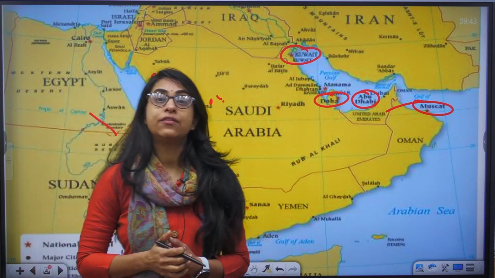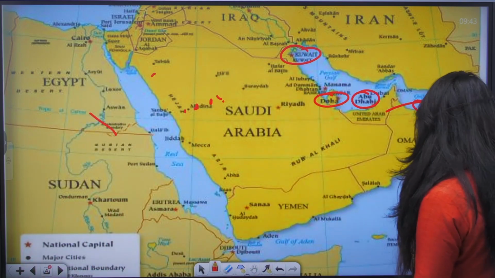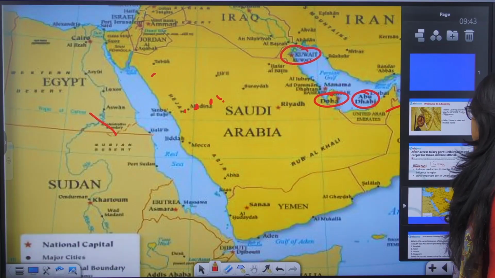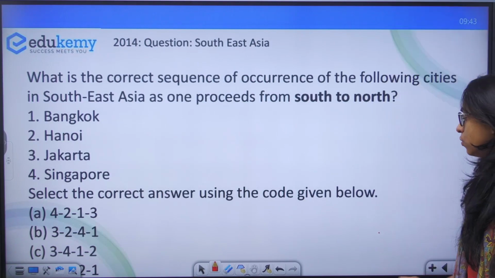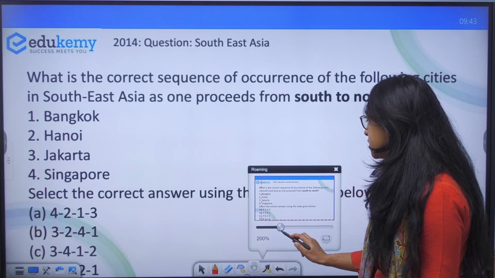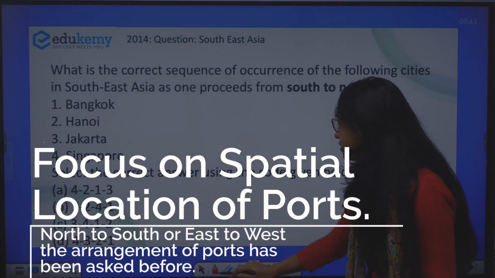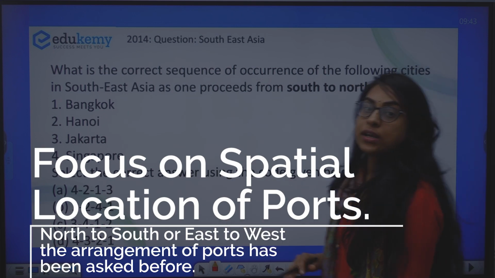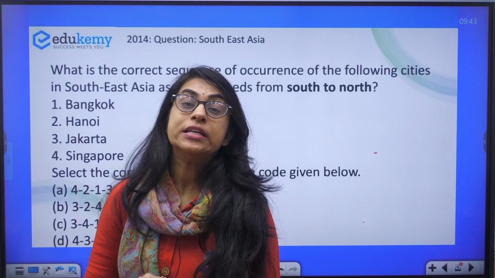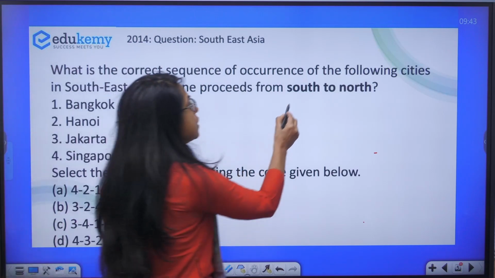And the rationale that we are stressing on knowing the north to south location is because UPSC has framed questions on this basis. If I take into account this question, it was asked in 2014. This question relates to Southeast Asia, and they had asked what is the correct sequence of the following cities in Southeast Asia as one proceeds from south to north.